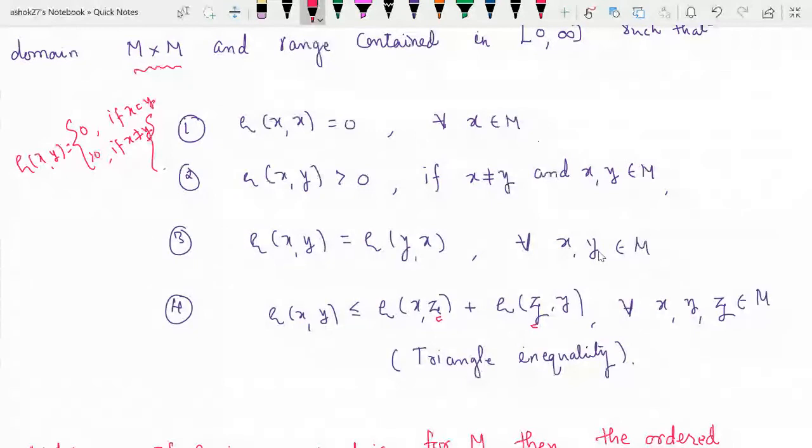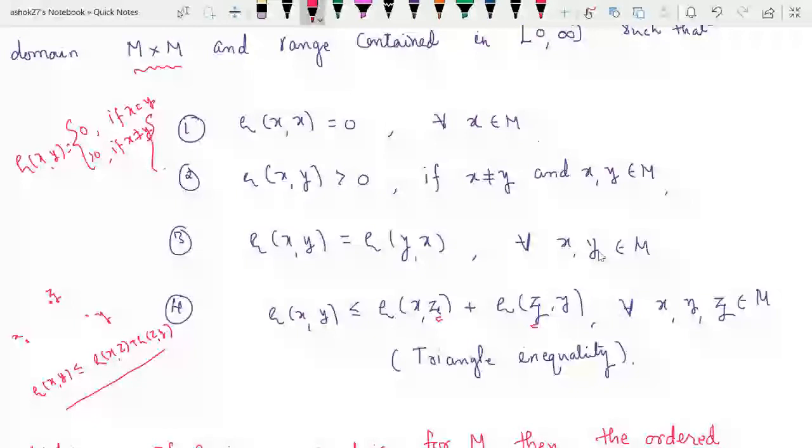So suppose x is here and suppose y is here. If we add any point between x and y, suppose z is there, then what is rho of xy? Rho of xy will always be less than or equal to rho of xz plus rho of zy. So this inequality is called triangle inequality. So if this rho, which is a mapping from M cross M to the closed interval 0 to infinity, satisfies these four conditions, then this rho is called a metric on M.